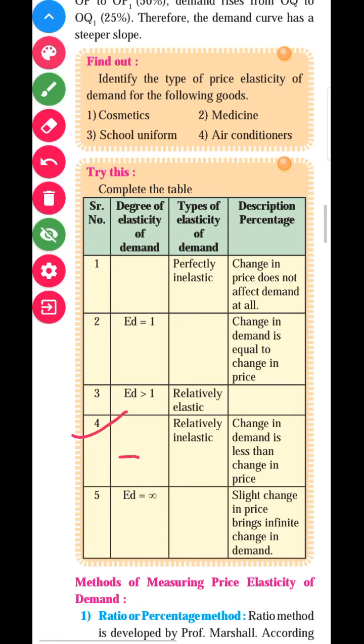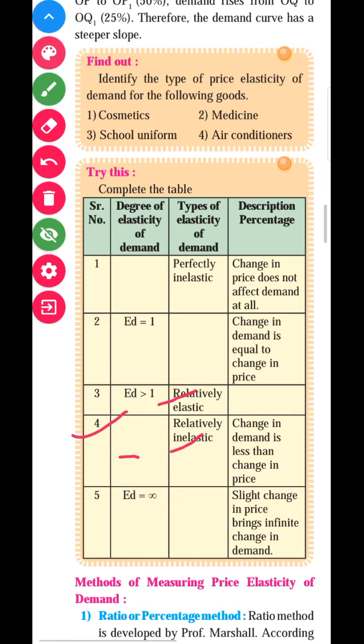A large change in price brings a small change in demand, or we can say price changes more and demand changes less comparatively. A change in demand is less than the change in price. It is called relatively inelastic demand. So this type is the opposite of the previous type. You can write the description in your own words.